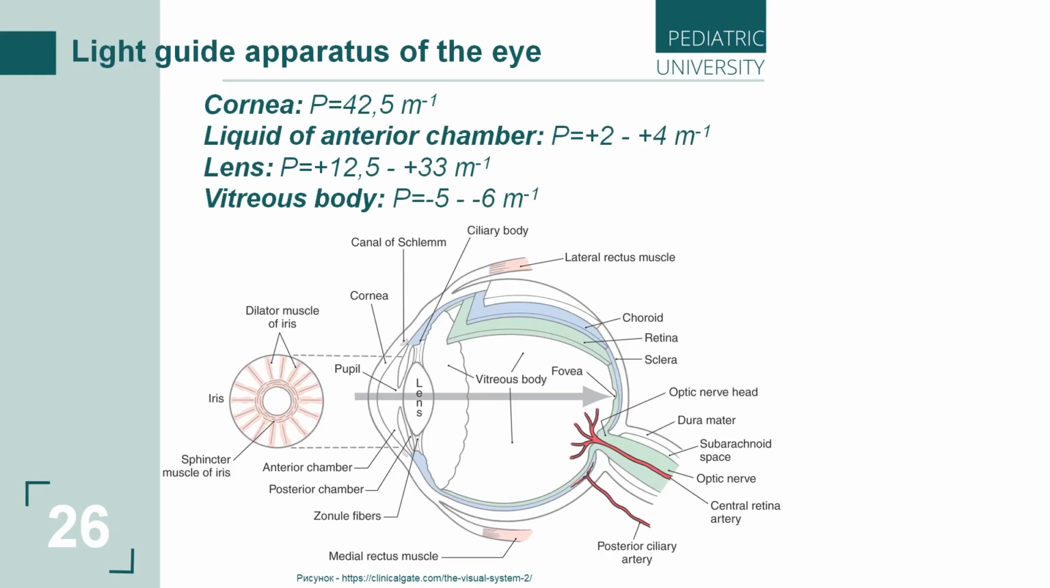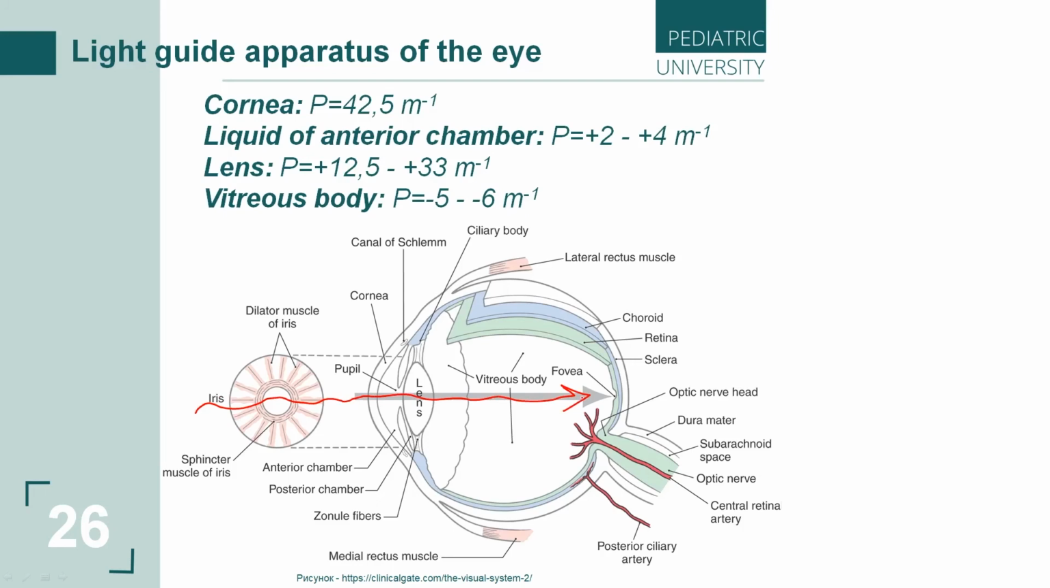So, what is the second part? The light conducting apparatus of the eye. And we must tell some words about the light conducting apparatus of the eye. It's represented by the following parts of the eye. Let's see how the light can go through our eye.